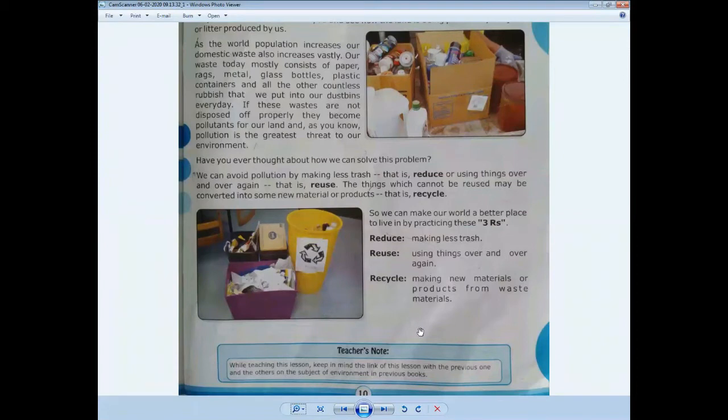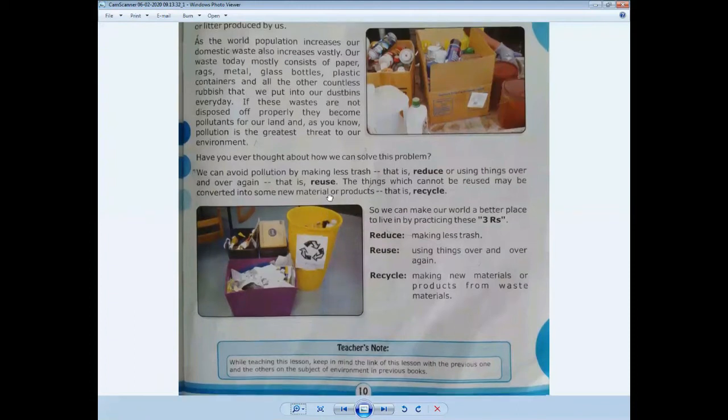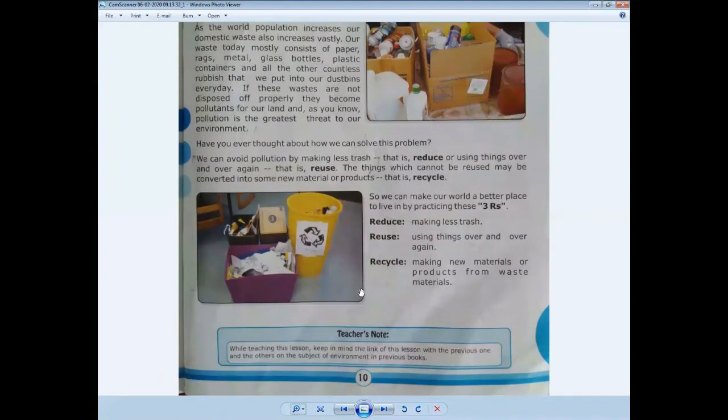What is the meaning of recycle? What is the definition of recycle? What is the understanding of recycle? Before that, I'm going to define it. Making new materials or products from waste material. What is the meaning of new material? Do you have any idea about the new materials?